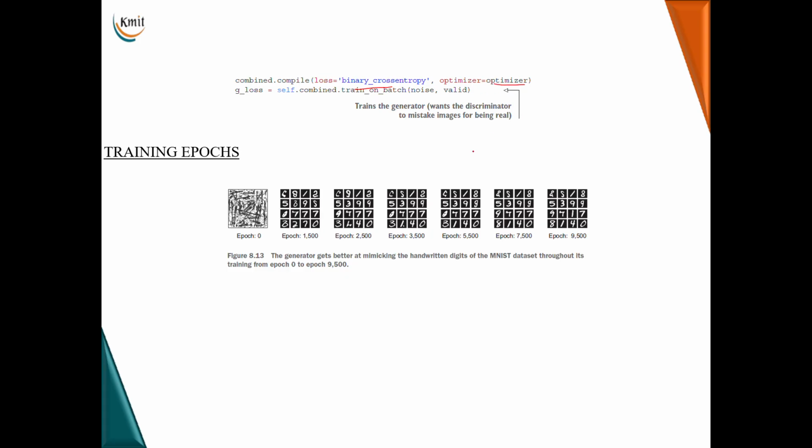And finally, you notice here that as the number of epochs increases, the originality of the data is also increasing. That is, the generator is performing well as it is getting trained. So epoch 0 starts with random noise, and at the end you have a perfect image being generated. That is, a generator will get better and better during the training process.